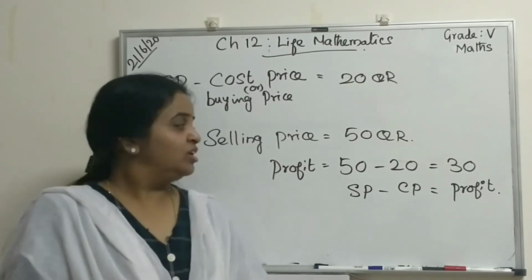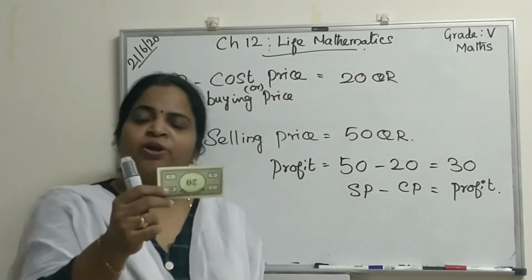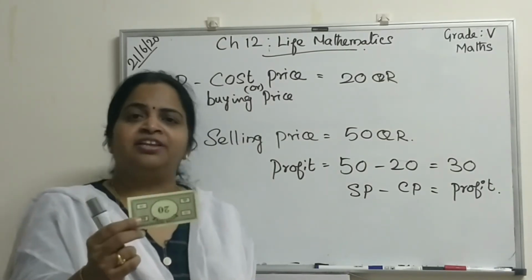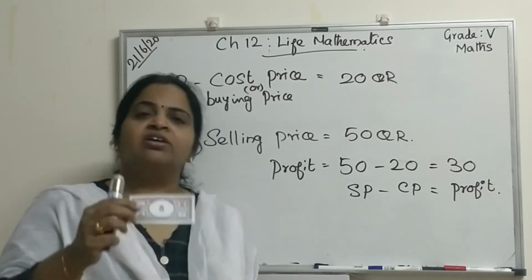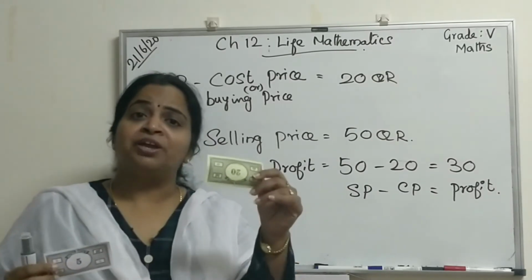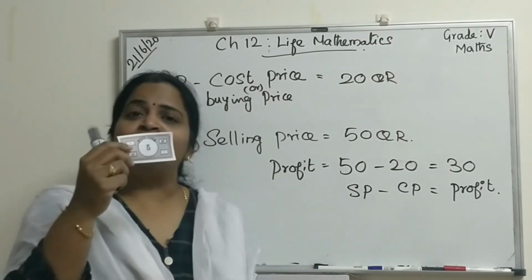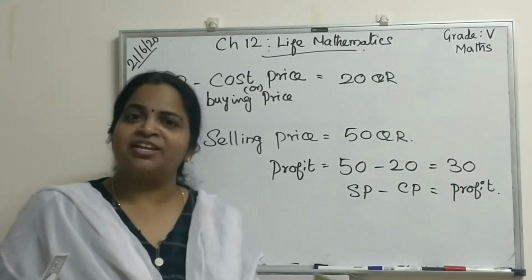Now we are going to see another sum. If you got the t-shirt for 20 real and no one is buying from you, you sold it for 5 real. You spent 20 real for this and you sold it for 5 real. So, you lost money, right?